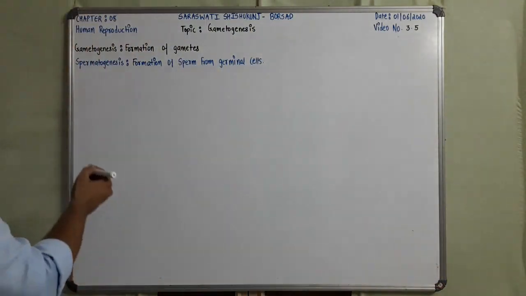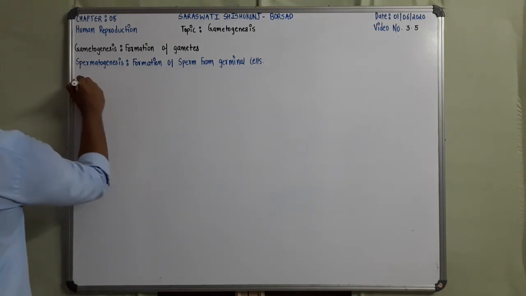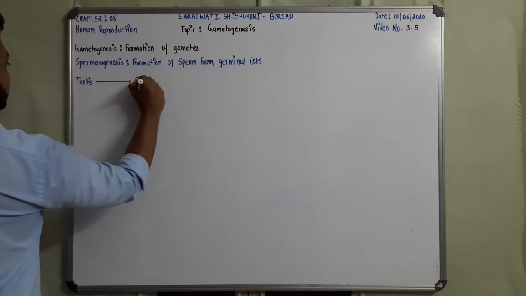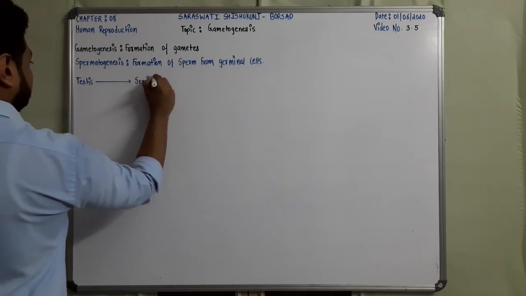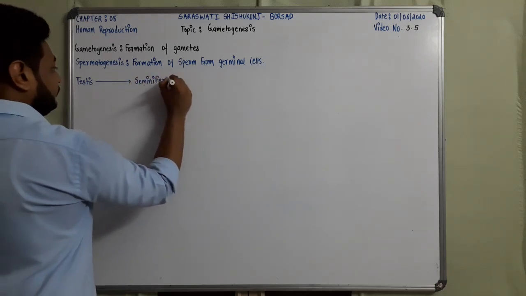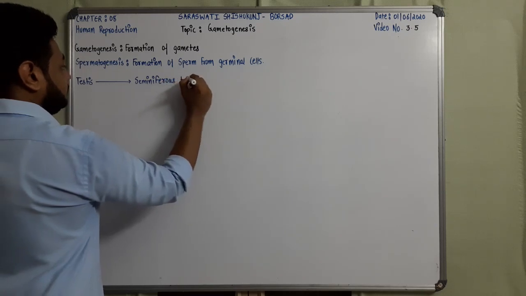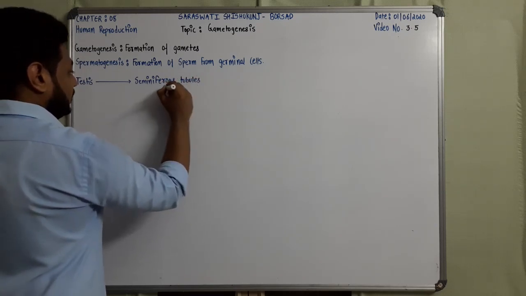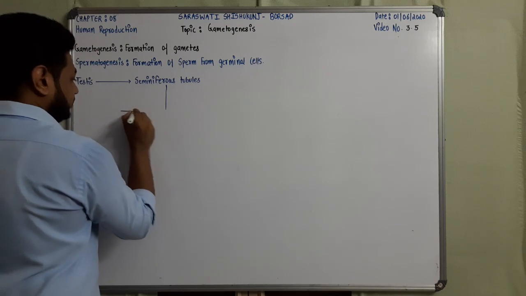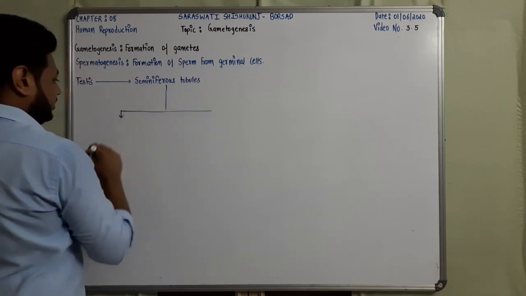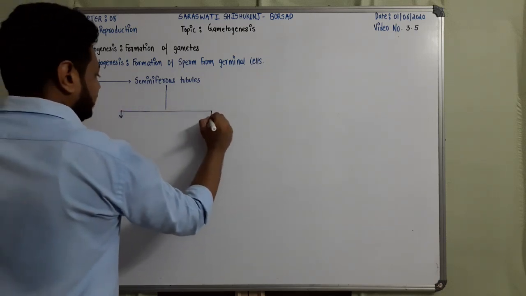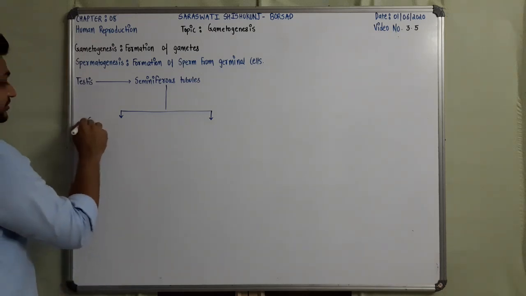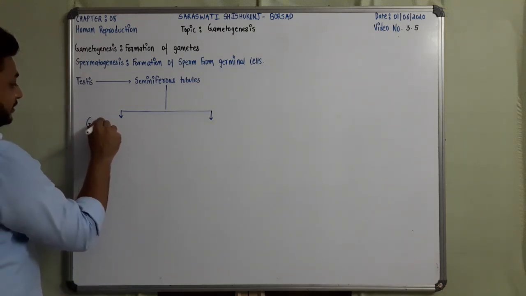So let me first write: testis contains seminiferous tubules, and these tubules are internally lined by a special type of cell called germinal cells.